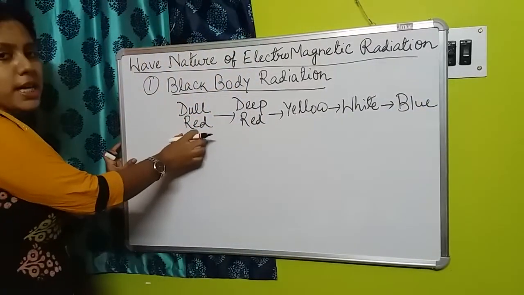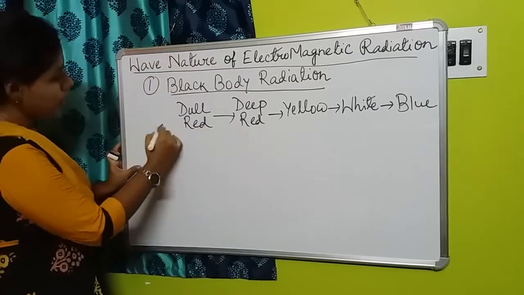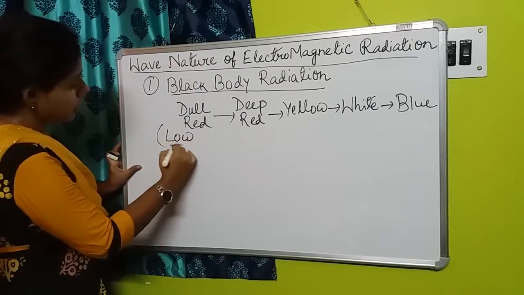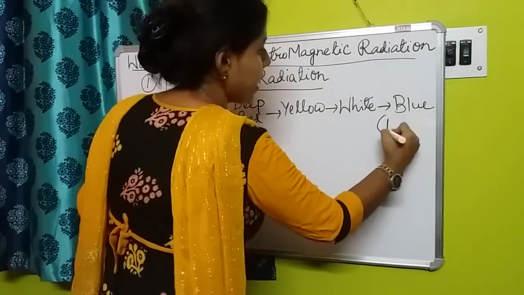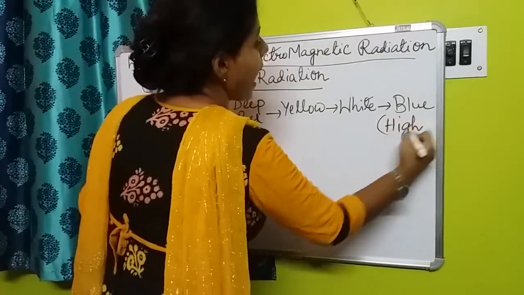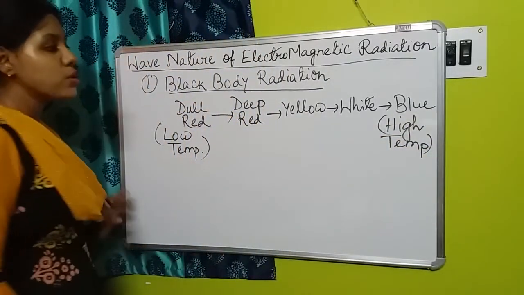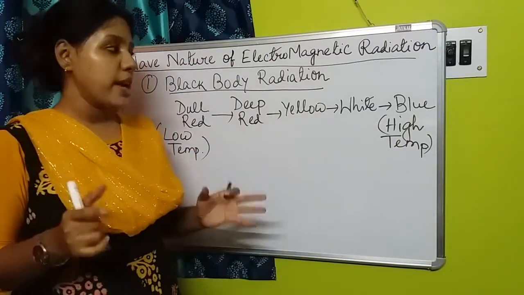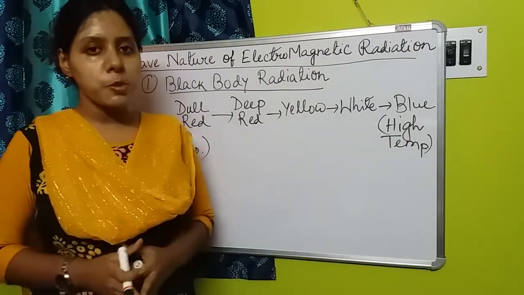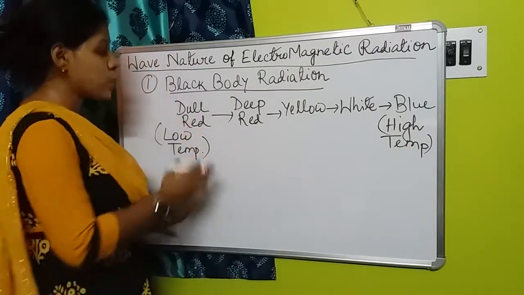At this part the temperature was very low. So here there was low temperature, and here there is extremely high temperature. Now just remember the electromagnetic spectrum that we have discussed in our earlier class.